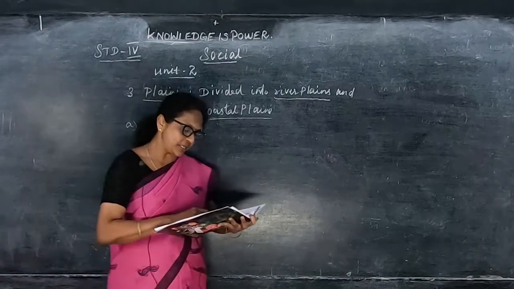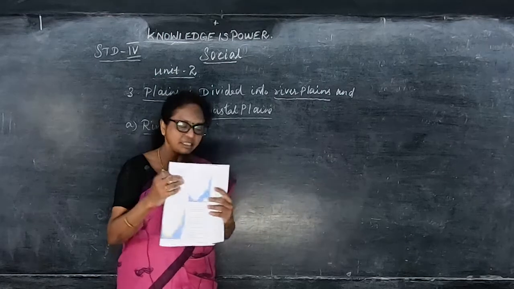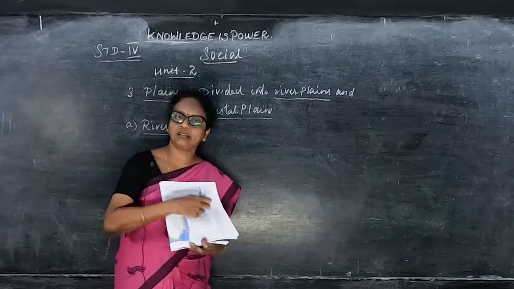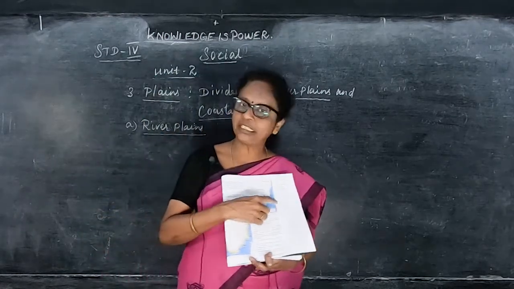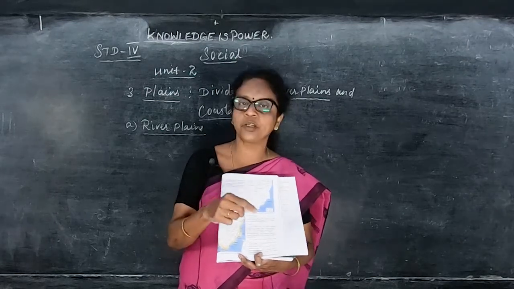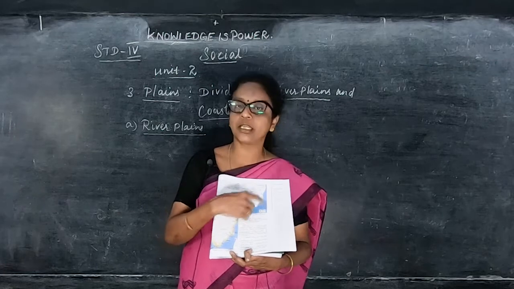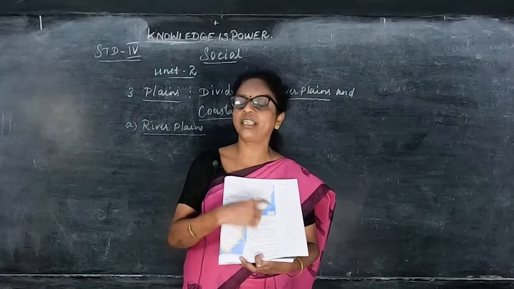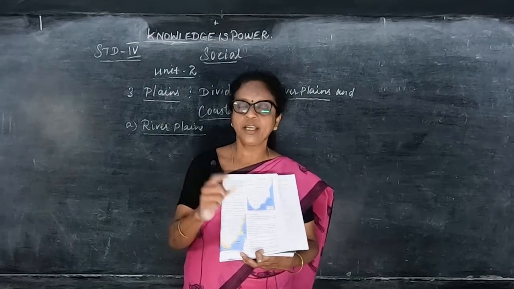In the river plains, here they are given the rivers map. You get from the shop the Tamil Nadu rivers book, if you ask they will give it. Once you get the book, you have to mark the rivers in the Tamil Nadu rivers map.